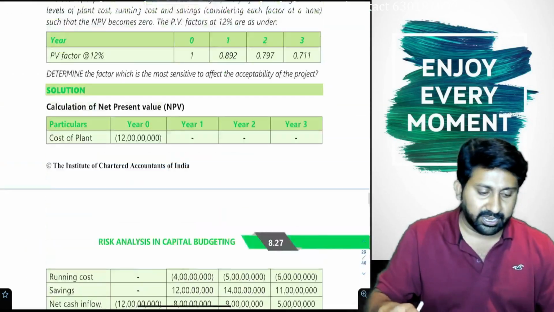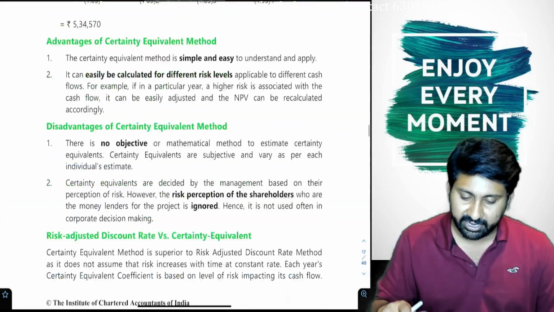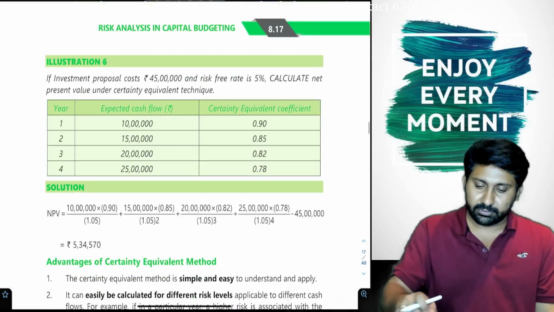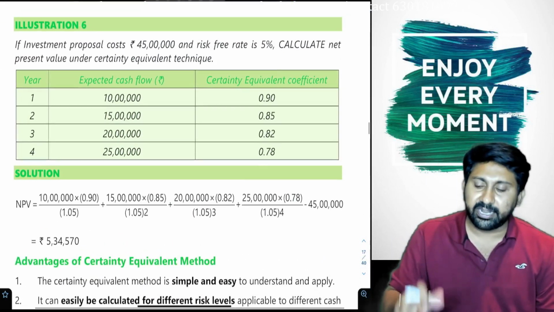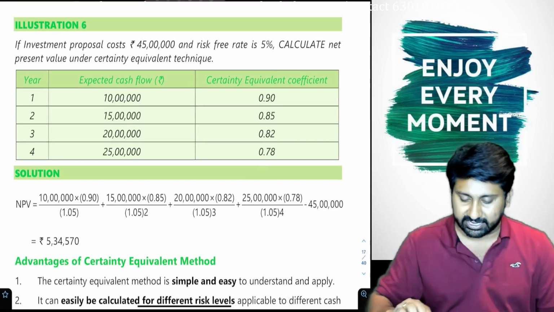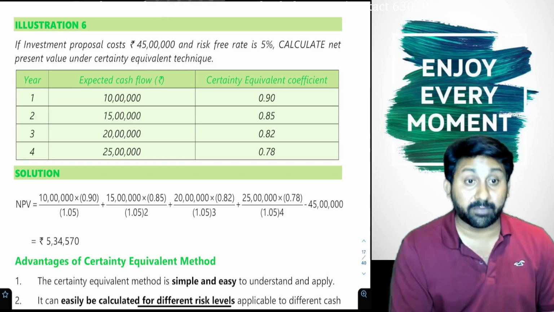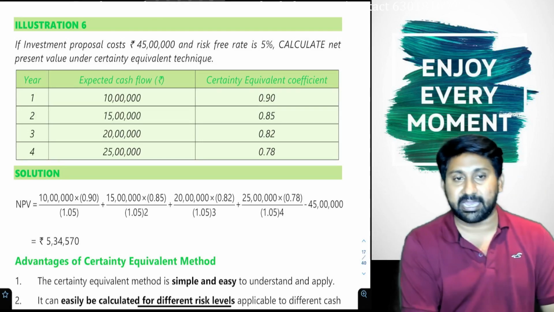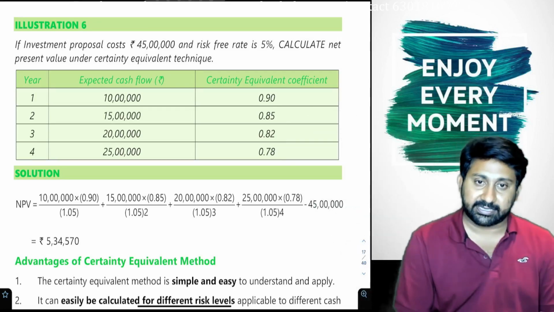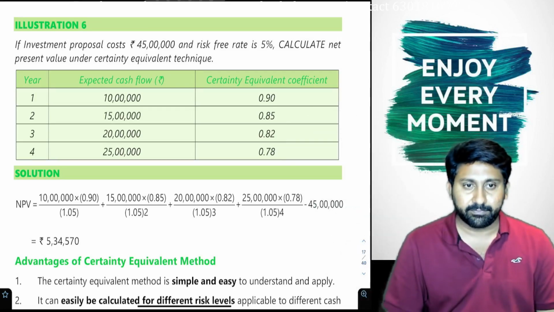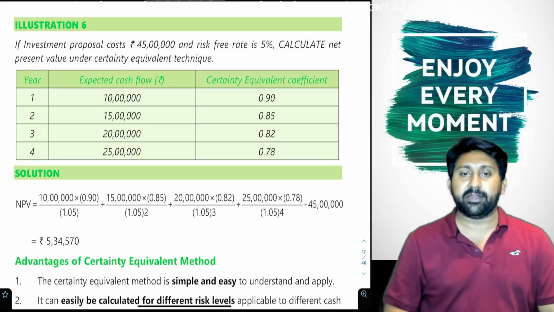So next, the certainty equivalent approach. Sir, what is the certainty equivalent approach? It is also similar to the risk adjusted approach, but management decision making is involved more, on the basis of the past experiences they have. Management is taking up an investment proposal here, 45 lakhs. Risk-free rate 5%. Sir, where is the risky rate? Risk will not be there here. What will happen? I will explain.